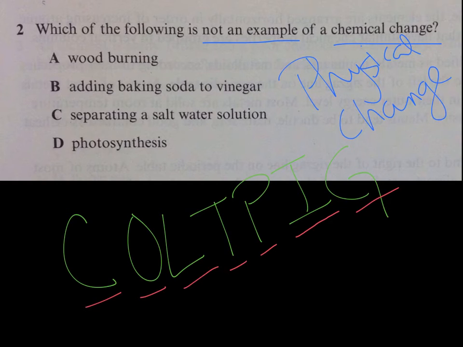Alright, so we looked yesterday at a picture of wood burning and we talked about it. When wood burns, what does it turn into? Very good, it turns into ash. Is ash the same thing as wood burning? Great job, it's not. So that would be a chemical change. Let's look at letter B, adding baking soda to vinegar.